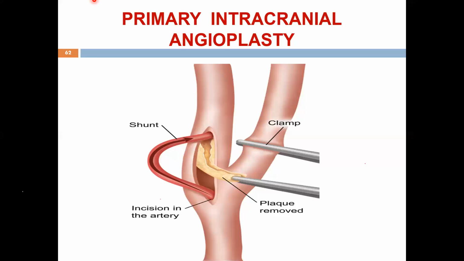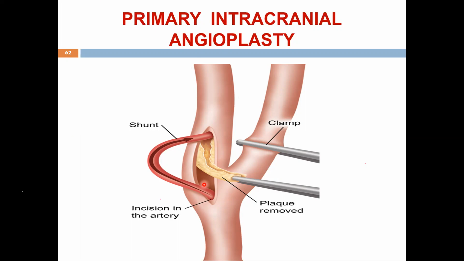Can we come back to this slide, ma'am? In this slide, actually, I didn't understand which is the vessel. What they have put is a shunt tube. That is inserted into the internal carotid artery temporarily. You can see one end is in the common carotid, the other one is in the internal carotid artery.